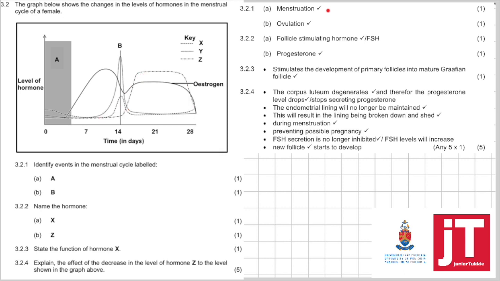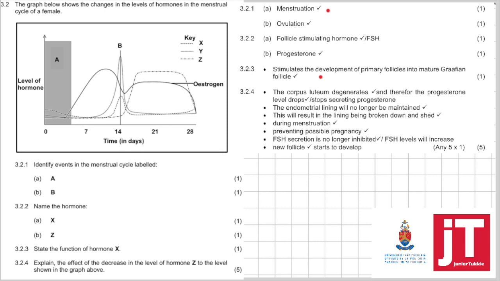Right. 3.2.3. State the function of hormone X. X, of course. What hormone is X? We said it was follicle stimulating hormone. So it stimulates the development of the primary follicle into a secondary and then into a mature Graafian follicle. 3.2.4. Explain the effect of the decrease in the level of hormone Z to the level shown in the graph above. Now, if you can see in the graph that hormone Z increases, then it's high and then it decreases.